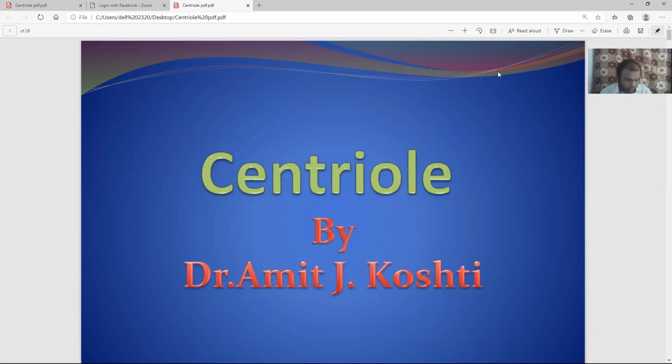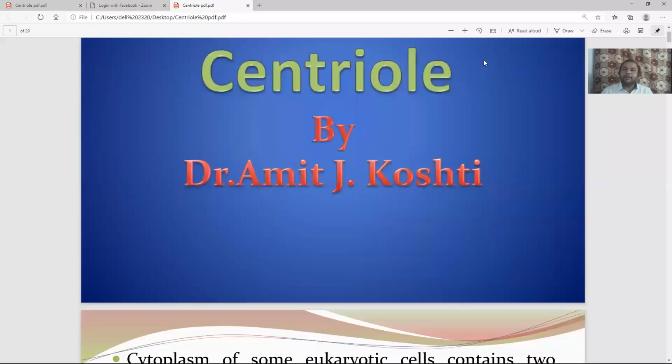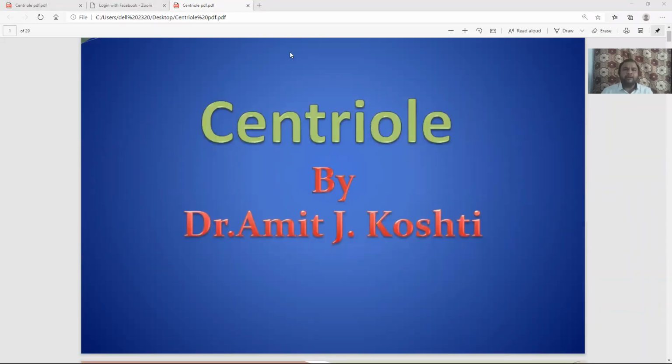Okay, students. So today I'm going to start a new topic, that is the ultrastructure of the centriole, that we are going to learn today. This term centriole is not new for you, because centrosome, centriole, this word we used in our previous module where I taught you about mitosis.